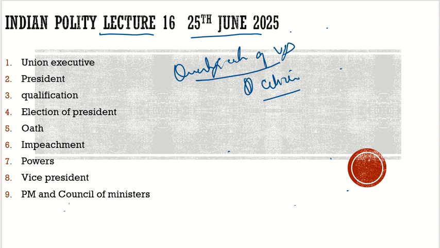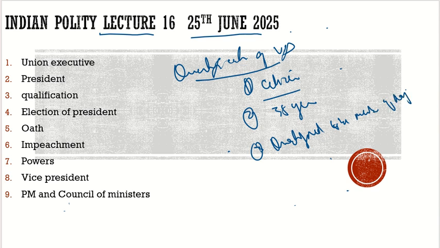Second, he should be at least 35 years of age, same as the president. Third, qualified to be a member of Rajya Sabha. For presidential election, he should be qualified to be a member of Lok Sabha.